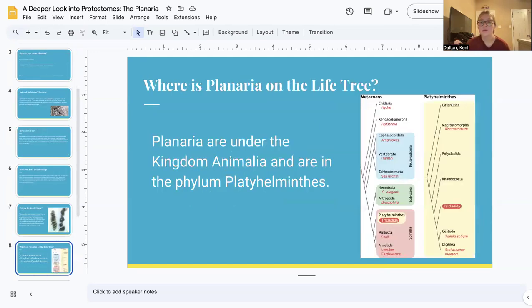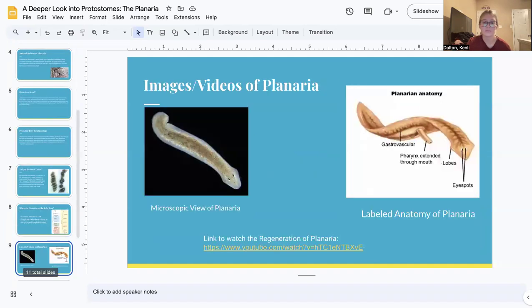So on the tree of life, you can see that planaria are under the kingdom Animalia and they're in the phylum Platyhelminthes. And I included a picture of the phylogeny tree.